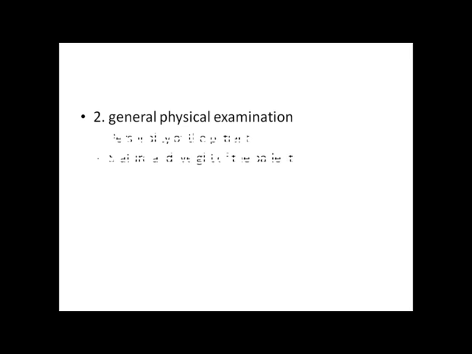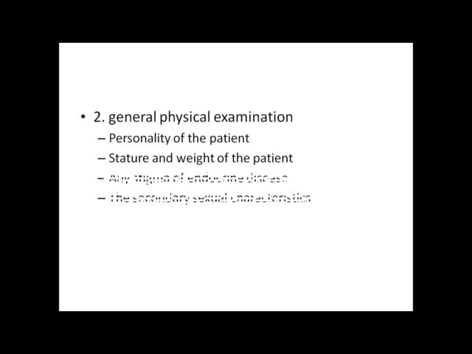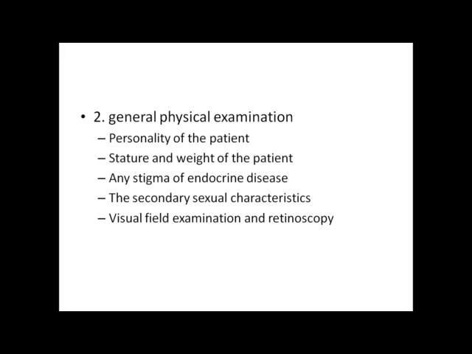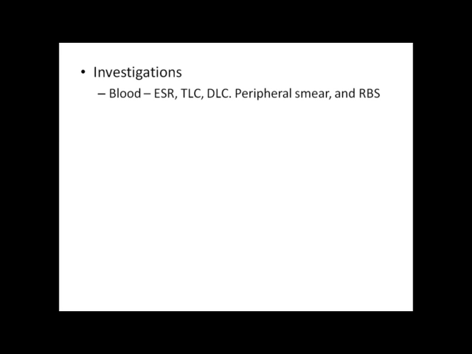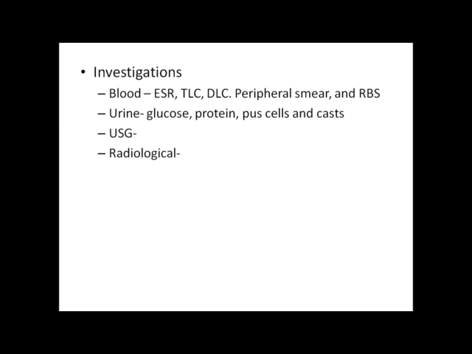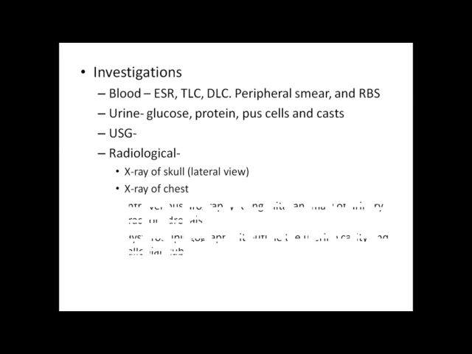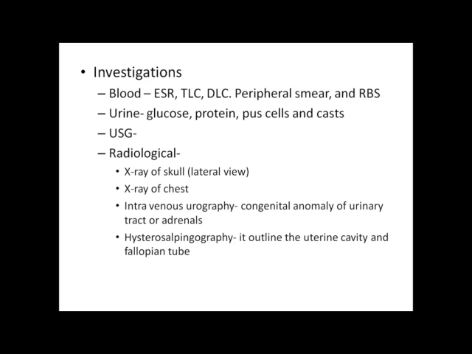General physical examination includes personality of the patient, stature and weight of the patient, any stigma of endocrine disease, the secondary sexual characteristics, visual field examination, retinoscopy. Investigations include blood investigations: ESR, total count, differential count, peripheral smear and RBS, urine for glucose, protein, pus cells and gas, USG abdomen. Radiological investigations include X-ray of the skull, lateral view, X-ray of the chest,